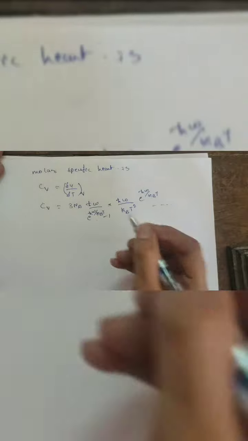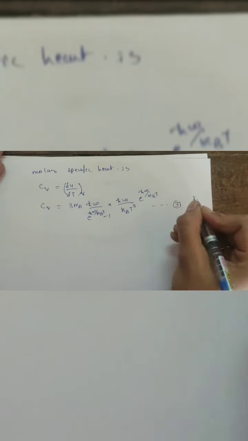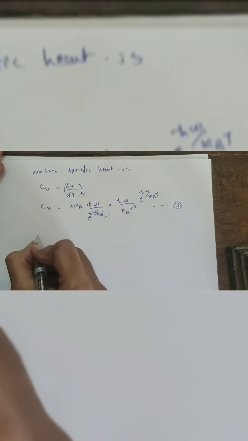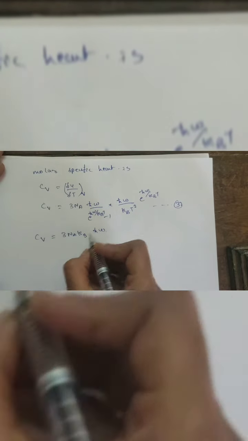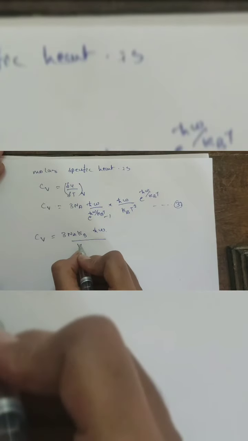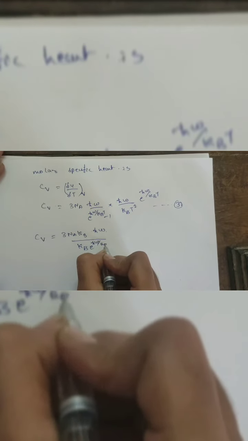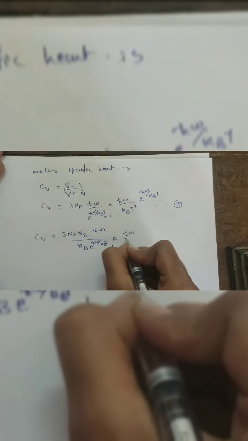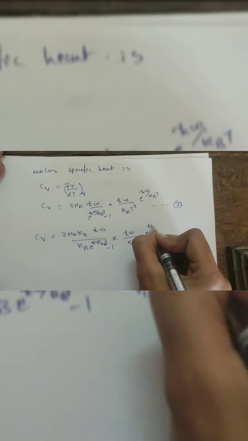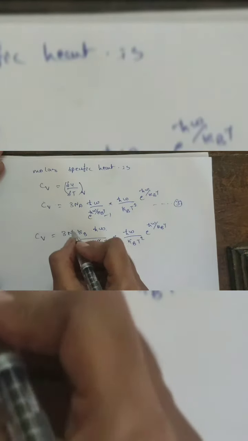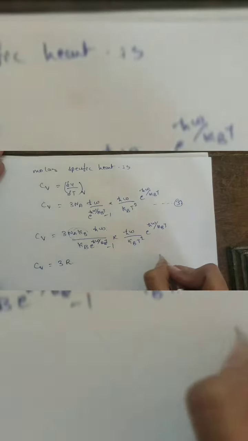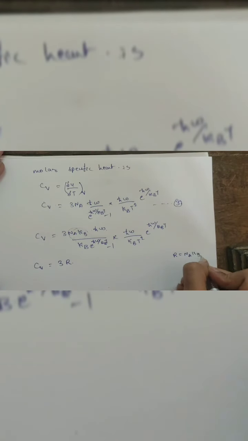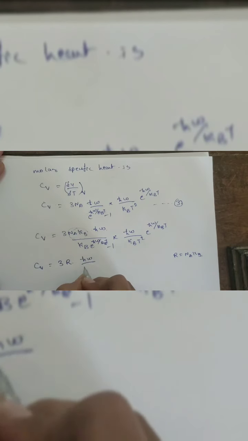This first is the molar specific heat value, which we take as equation 3, where Cv is equal to N_A k_B (ħω/k_BT)² e^(ħω/k_BT) divided by (e^(ħω/k_BT) − 1)². Here N_A k_B I am writing as 3R, that is, R is written as N_A k_B.